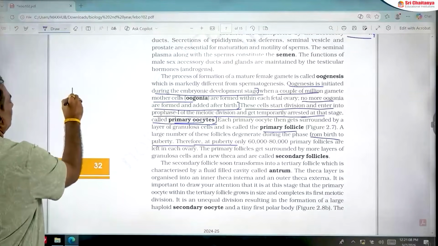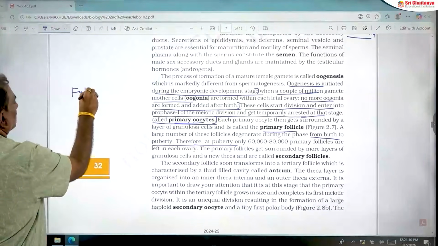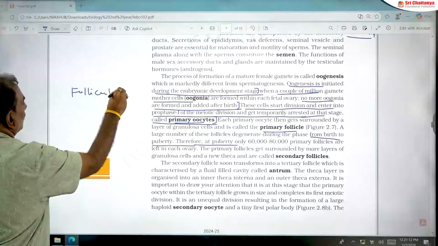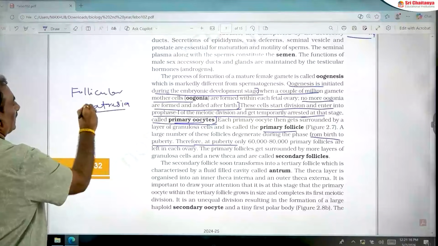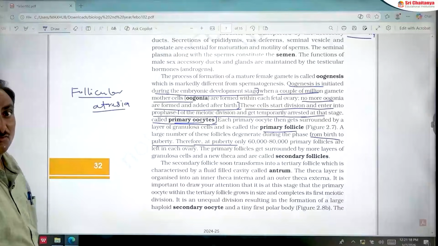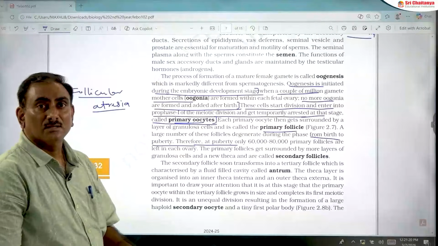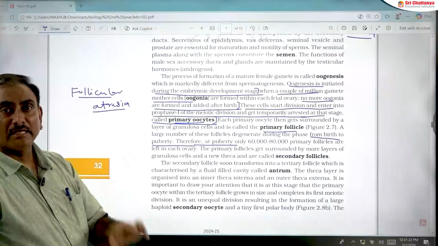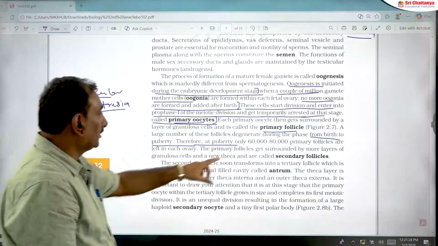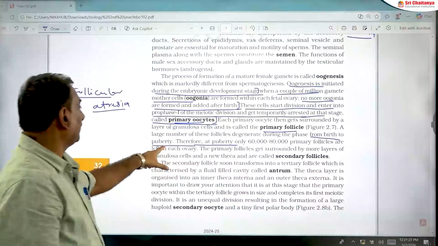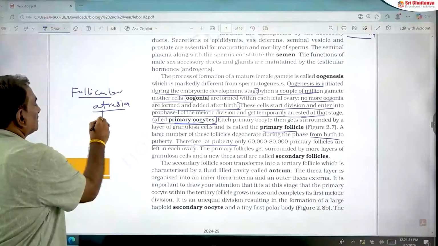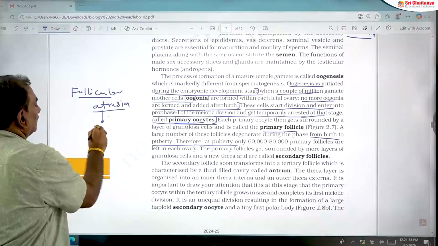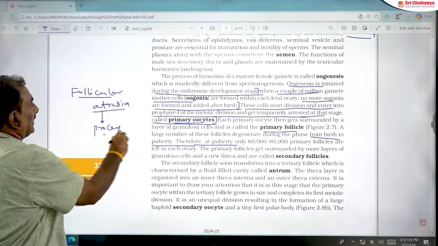The process of degeneration of primary follicles from birth to puberty is called follicular atresia. What is the meaning of follicular atresia? Several primary follicles are degenerated from birth to puberty. That process of degeneration is called follicular atresia.